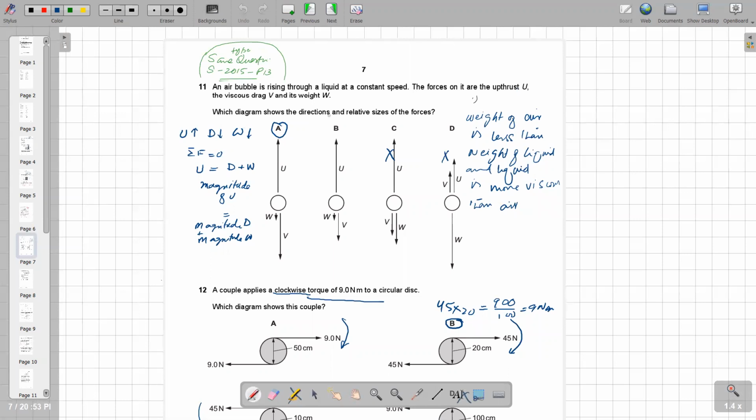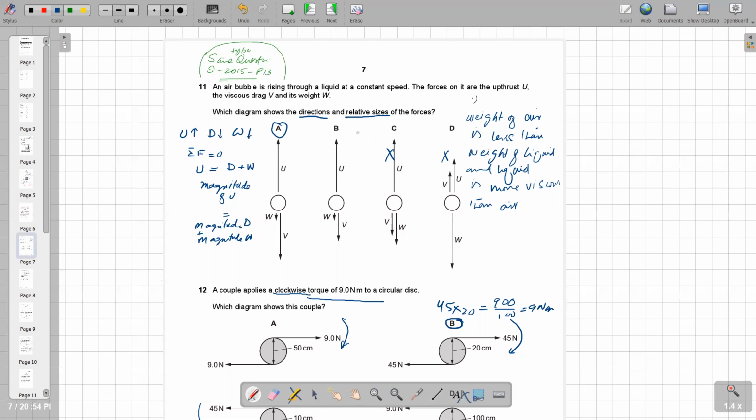So we need to check a few things. Number one is the direction and the relative size, so we need to consider the length of these arrows. If the bubble is rising, that means the upthrust is upward, and the drag is along with the weight, as the drag always opposes the motion. As it says constant speed, the sum of all forces is equal to zero, and the upthrust is equal to the drag plus the weight of the bubble.